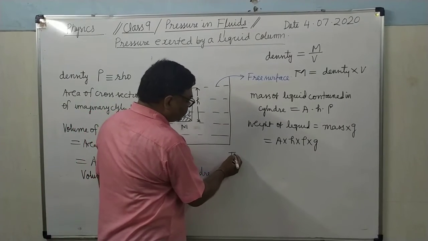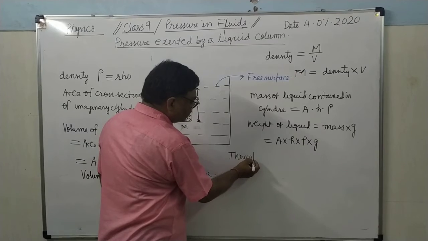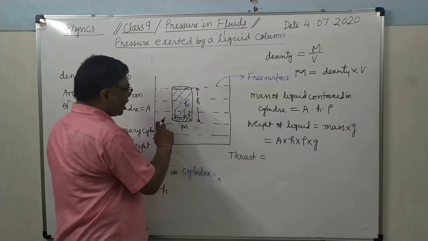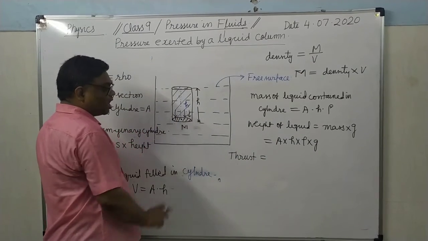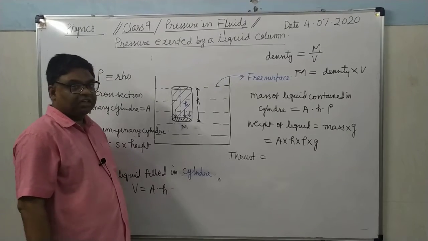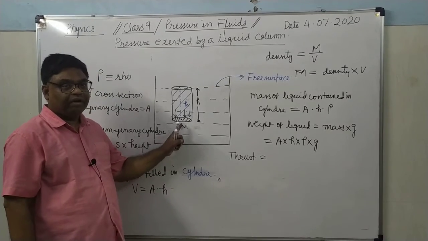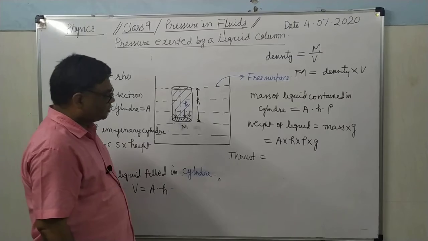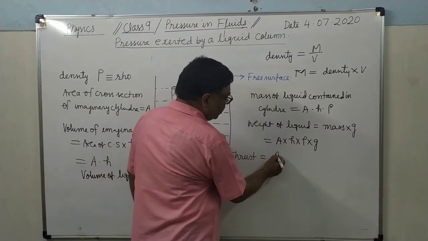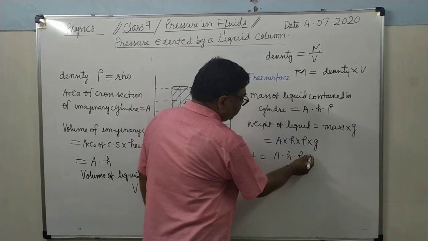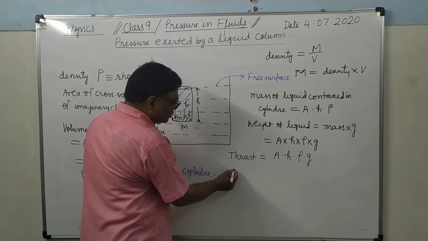Therefore, it will be the thrust. Thrust at all the points on this base, all the points including M on this base. So, thrust will be A into H into rho into G. So, what is the pressure?